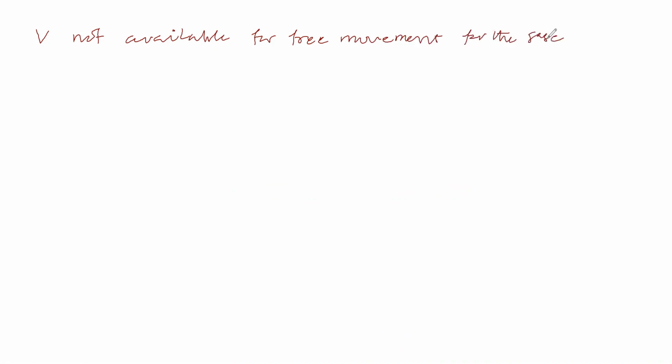We will take another statement. Now, volume not available for free movement for the gaseous molecules due to the second gaseous molecule, how much shall we say?